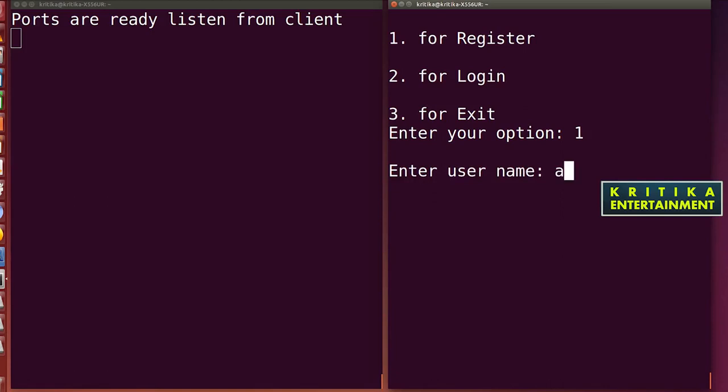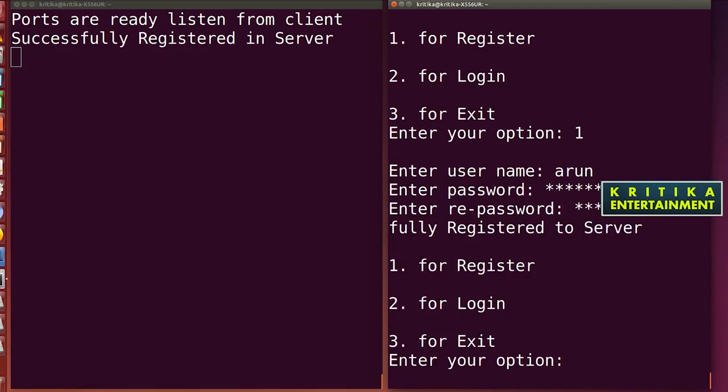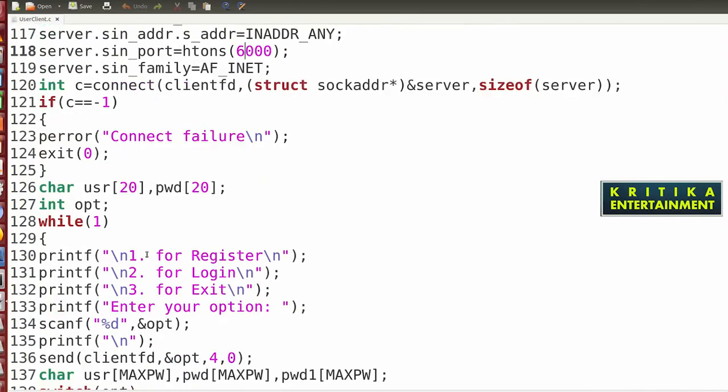Enter name. Suppose Arun. Okay, Kritika. Then successful. Then if I want to check, what to write? After exit, I think I will give one \n so that it will look good. Then after exit, double \n I will give.